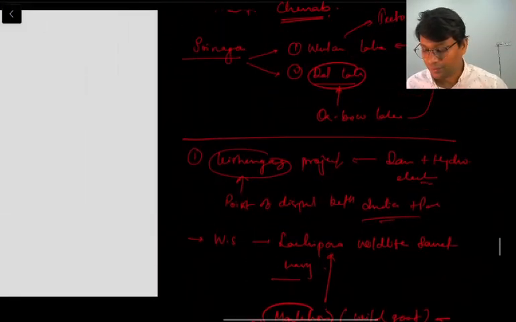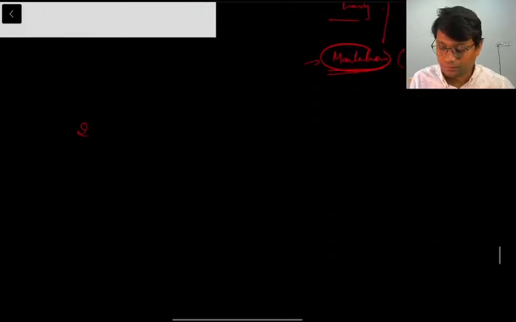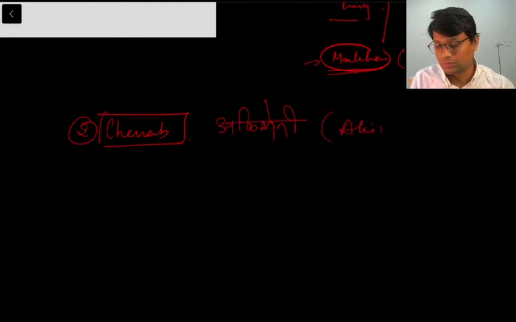Now we will move on to the Chenab. So Chenab again has an ancient name. The ancient name of Chenab is Akiseni. Fine.